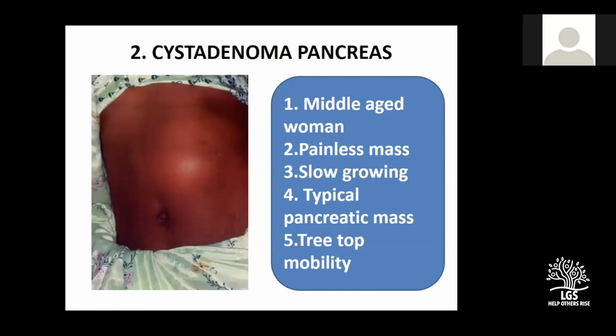Tethering of mobility is like, as I mentioned last time, a tree. The trunk of the tree is there, it doesn't move, but the branches move. The pancreas is fixed, and the tumor is coming from here, so it moves a little bit like this, only when you are able to hold it and move. Not every patient. Cystadenomas can grow to a large size and are notorious for having mobility. So that is why my friend asked that question.